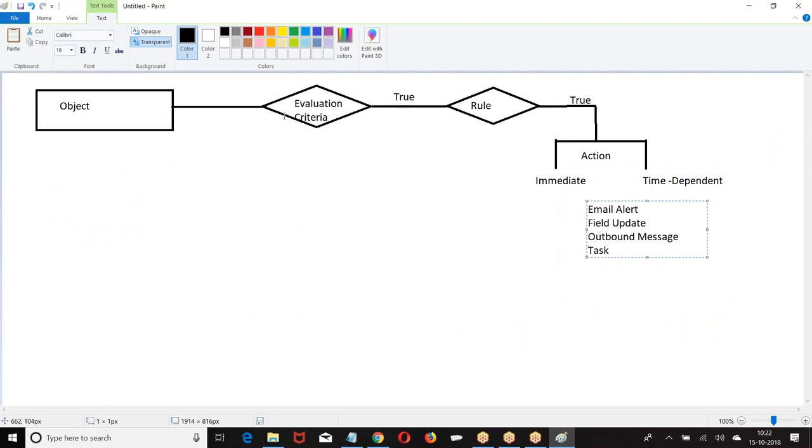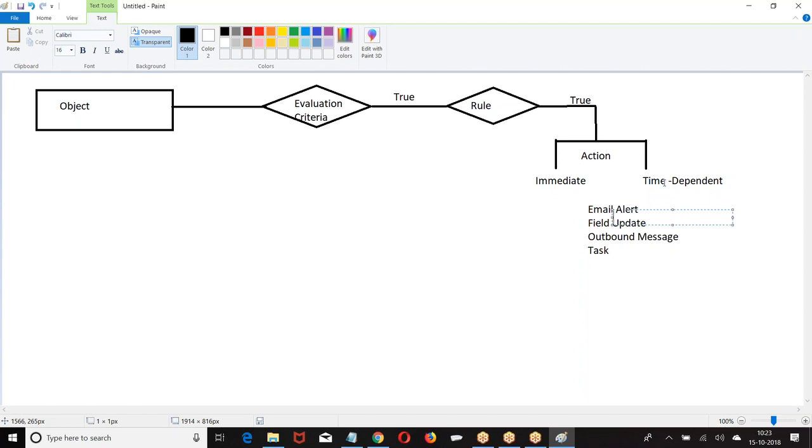Now let me give you the overall picture. On an object, we give evaluation criteria. If the criteria is true, check the rule. If the rule is true, perform the action, immediate or time dependent. Immediate action: email, task, outbound and field update. Time dependent: email, field update, outbound, task.